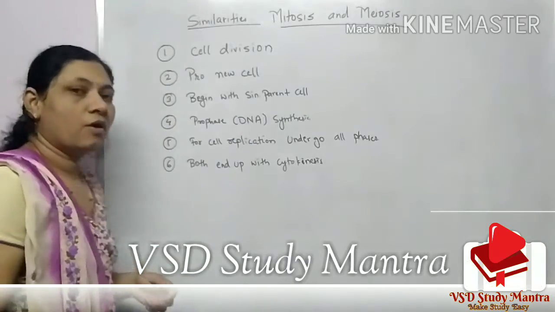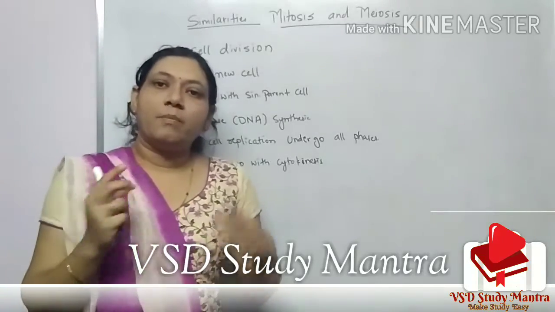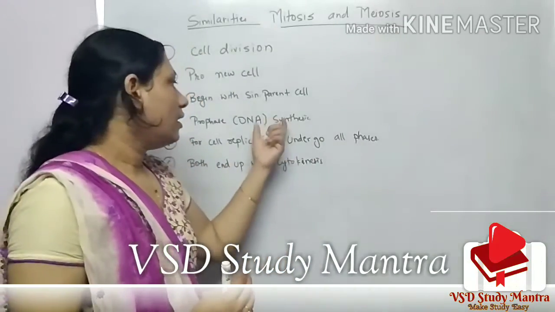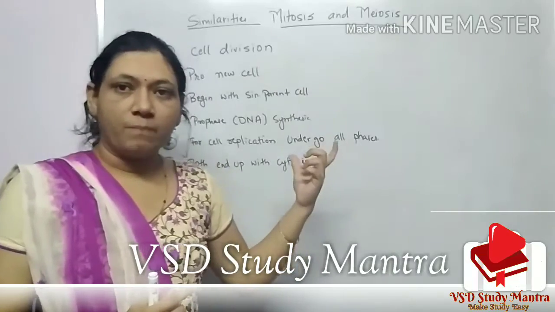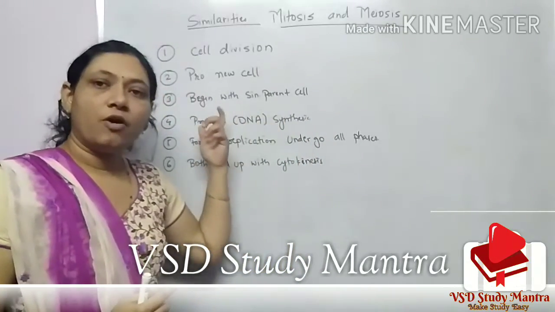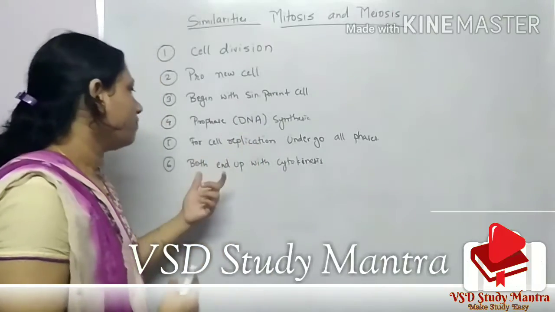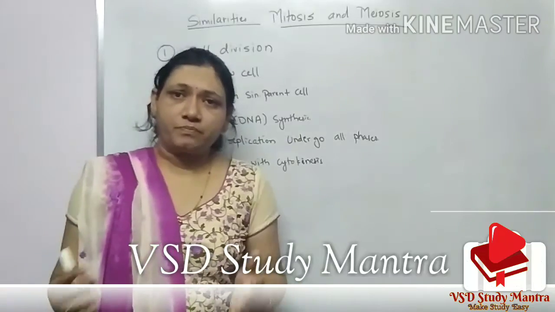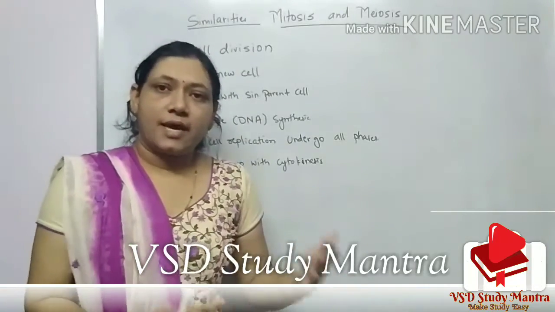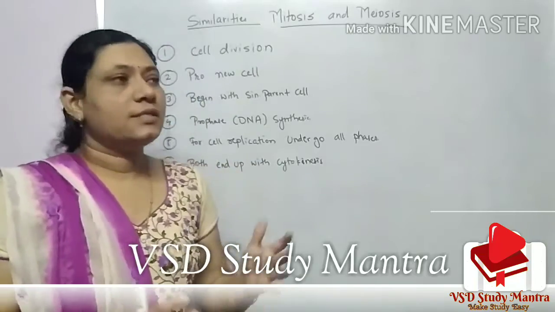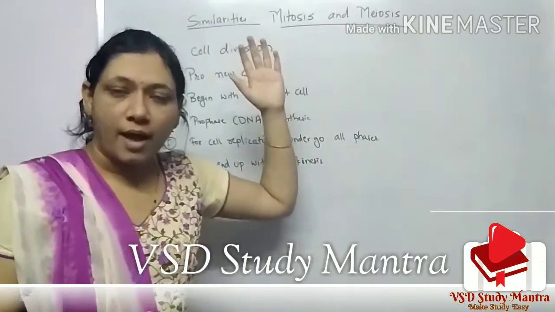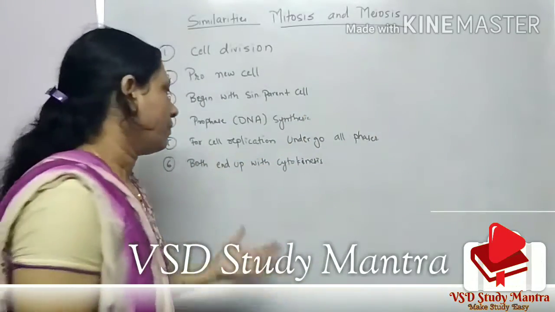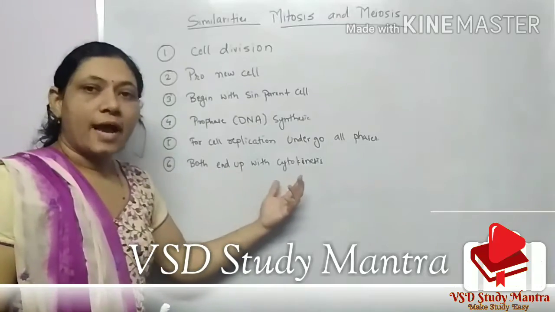In prophase, they both undergo prophase, and here the DNA is synthesized. For cell replication they undergo all the phases: prophase, metaphase, anaphase, telophase. Mitosis undergoes them once, and meiosis undergoes them twice. They end up with cytokinesis.